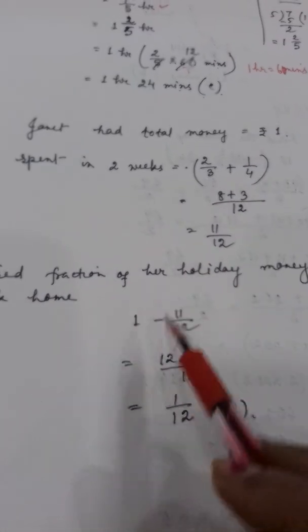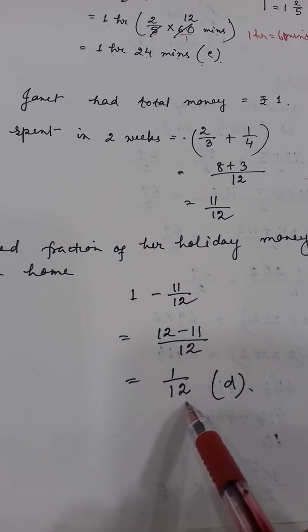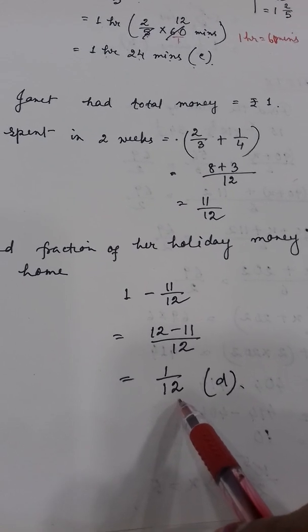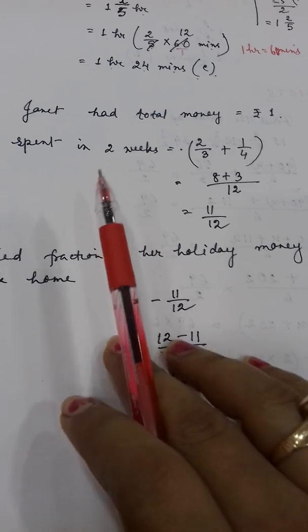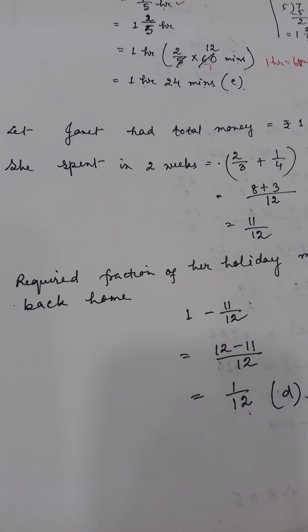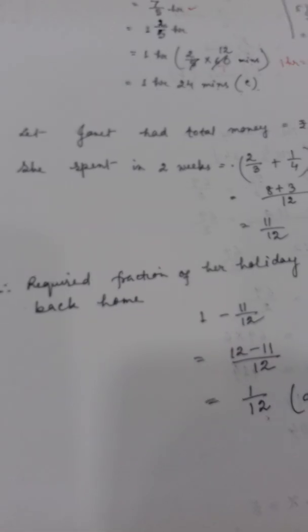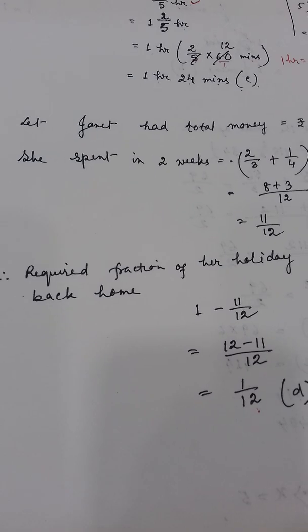So from the total money you will subtract, then you will get the required fraction. Understood? When nothing is mentioned in the fraction, any whole number or any complete thing, you will always consider it as 1.